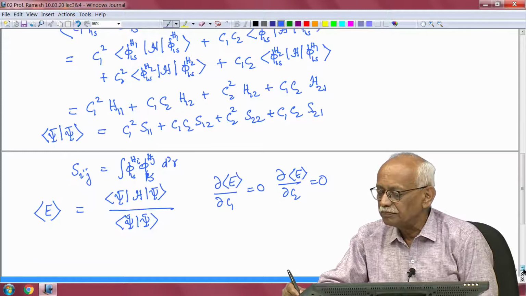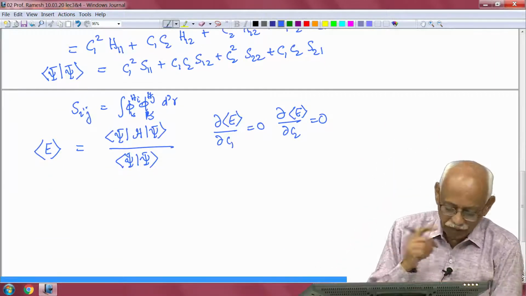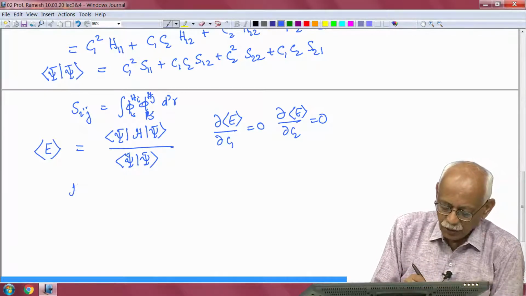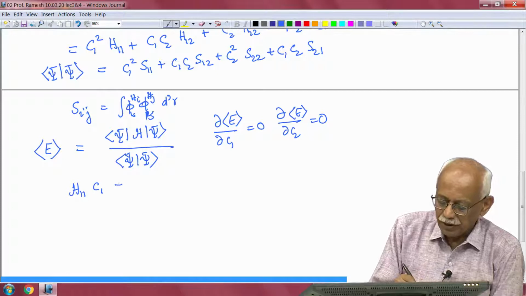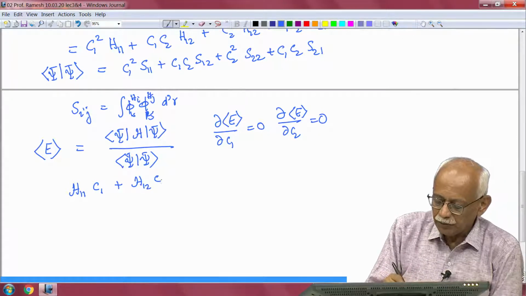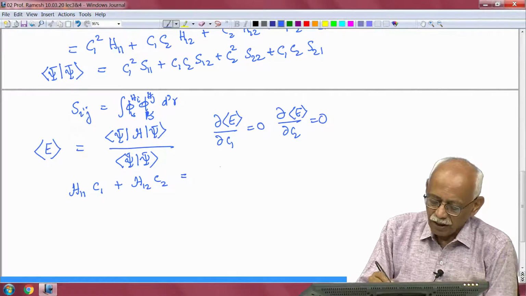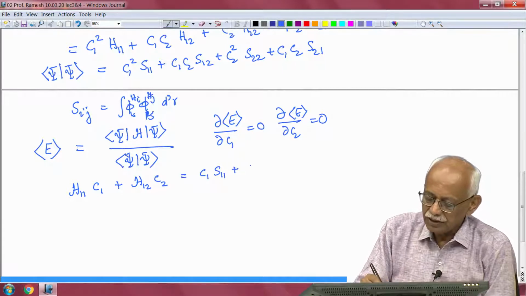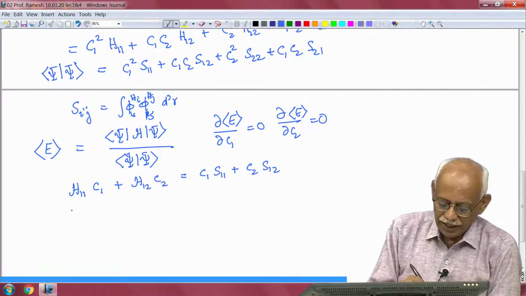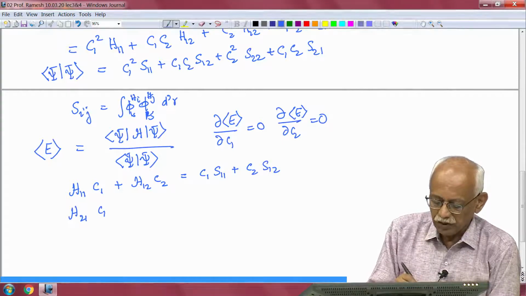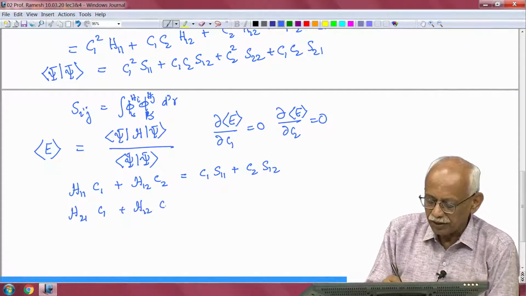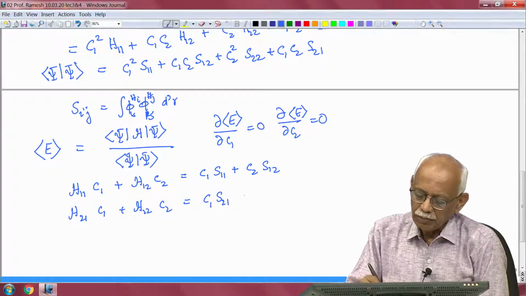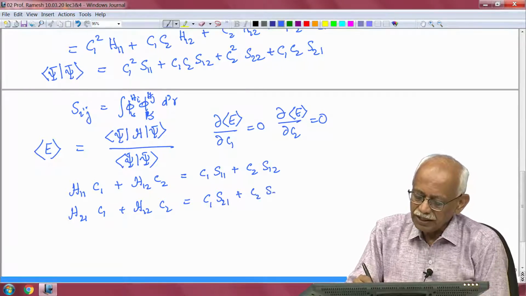If I do this, what I will get is a set of equations which I can write as H11 C1 plus H12 C2 is equal to C1 S11 plus C2 S12, and H21 C1 plus H22 C2 equal to C1 S21 plus C2 S22,